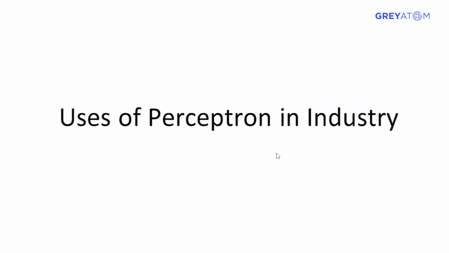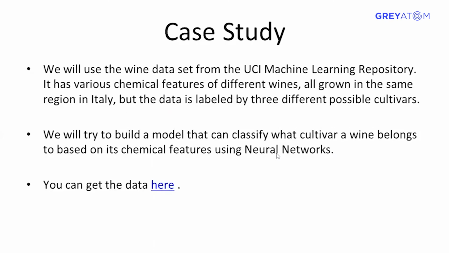So let's go to the use of perceptron in industry. That's it for classification. There are a lot of classification problems in industry where we have to use it. As we are running short on time, I will cover a practical case study, taken from the UCI machine learning repository. It's about wine class prediction. Let me directly jump to the data set.